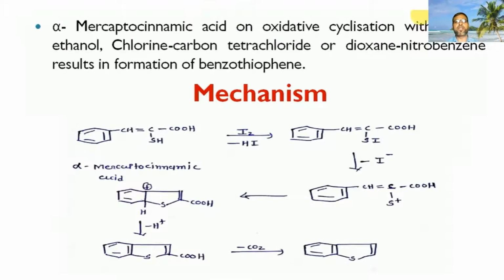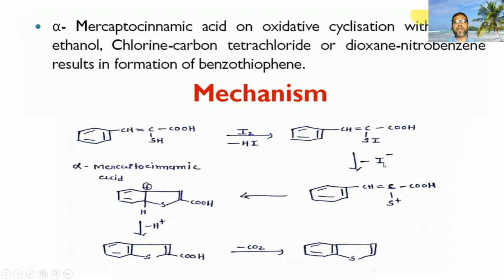Now, alpha mercaptocinnamic acid and oxidative cyclization with iodine, chlorine, carbon tetrachloride or dioxane results in the formation of benzothiophene. You can see alpha mercaptocinnamic acid. This is alpha mercaptocinnamic acid. I2, HI, it gives this product.